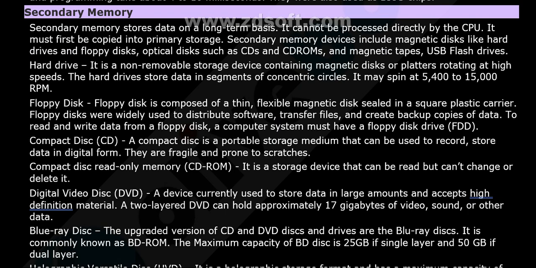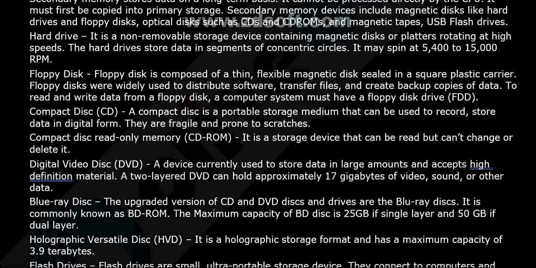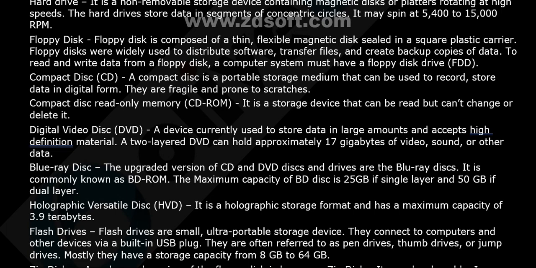Let's see the compact disk. A compact disk is a portable storage medium that can be used to record and store data in digital form. They are fragile and prone to scratches. Yes, I think you know it. Compact disk ROM, CD-ROM, is a storage device that can be read but can't be changed or deleted.